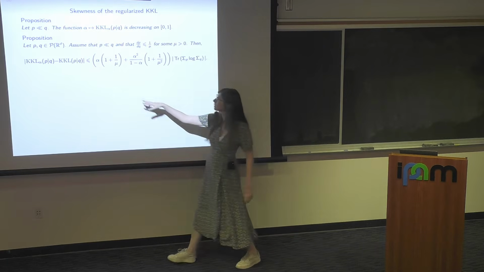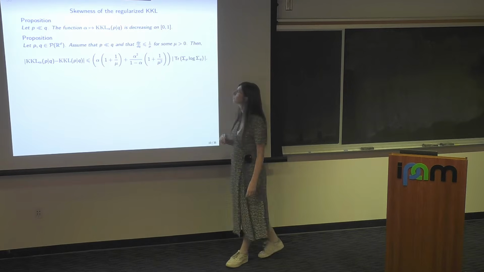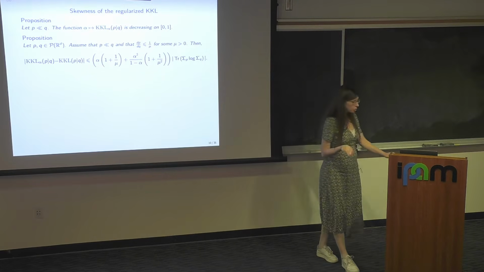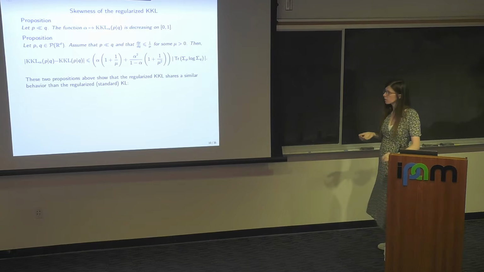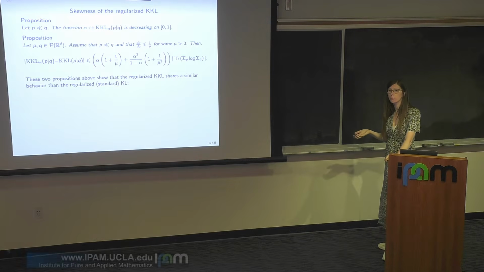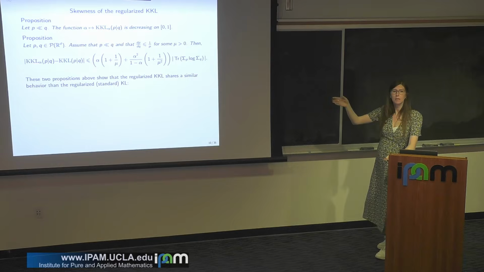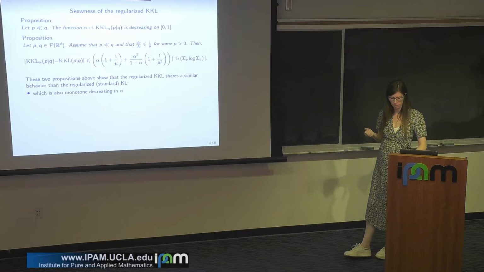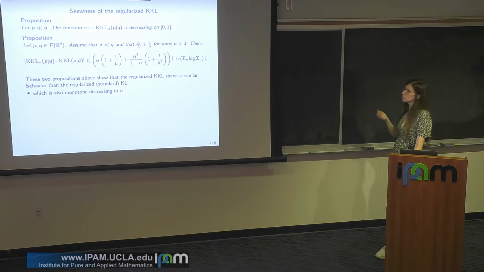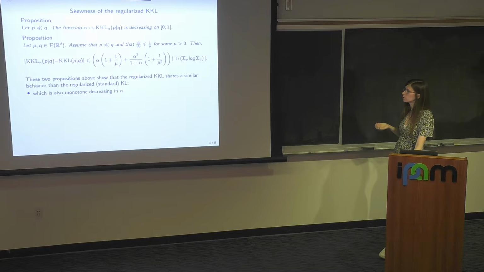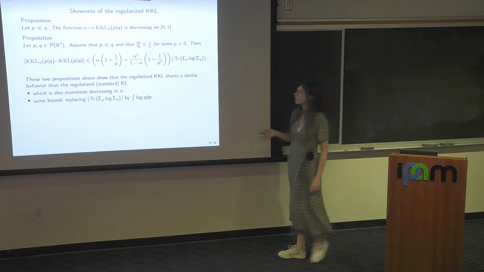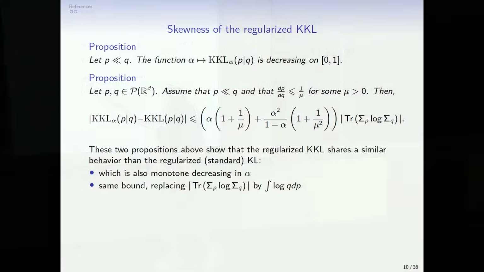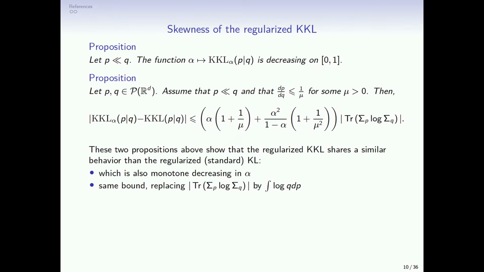Okay, so basically you see it's in alpha and alpha square, for alpha small. And these are properties that are expected because for the regular KL, if you were considering a regularization of the standard KL between probability distributions on R^d, you would have these exact things. You would have that the regularized KL is also monotone decreasing. And you could obtain a similar bound where instead of this quantity, I would say, you would have an integral of log dP/dQ. Okay, so these things are expected.